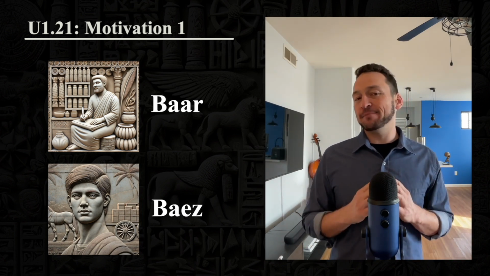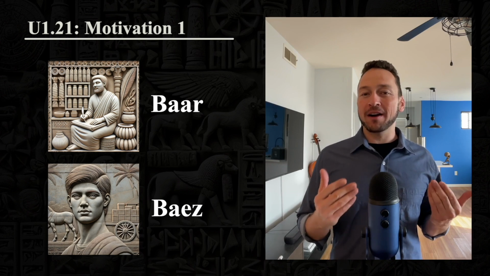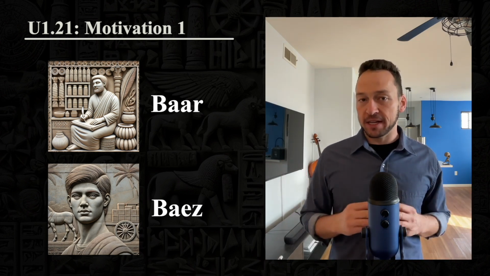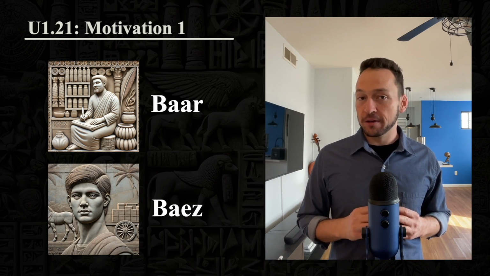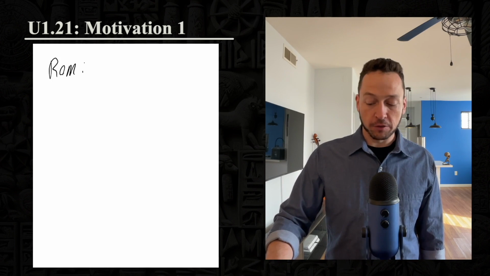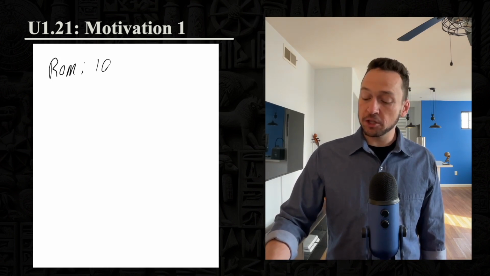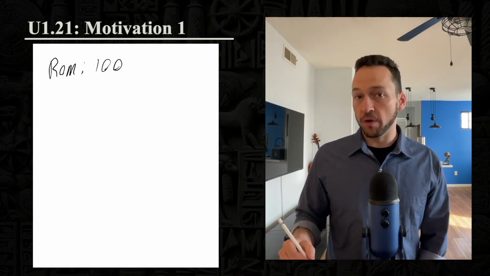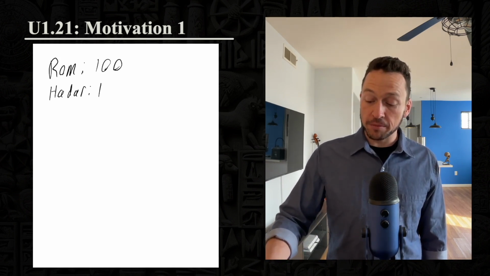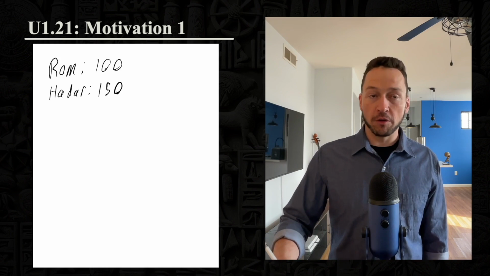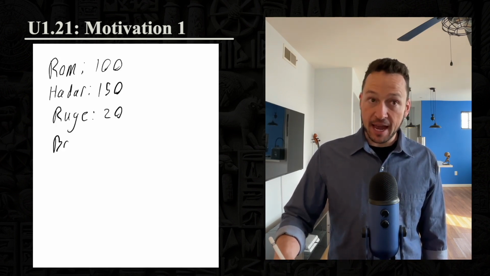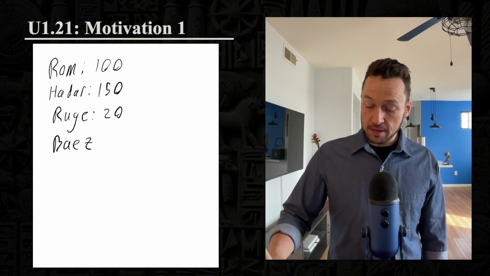Now, this didn't seem quite right to Bar, so Bar asks Bays if he could see the list of investors and all of the money that each of them contributed. And that list looks like the following. First, Ram, a character from one of our earlier stories, has contributed 100 gold coins to the adventure. Then we have Hadar, and he has contributed 150 gold coins to the adventure. Rouge, 20, and Bays has himself contributed 90.